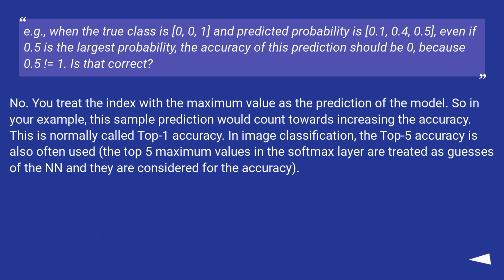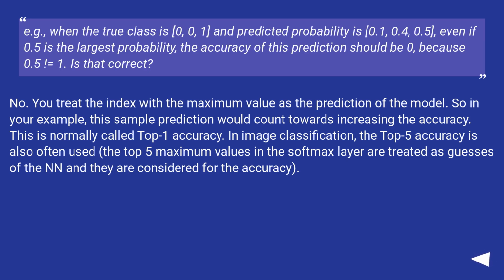Is that correct? No. You treat the index with the maximum value as the prediction of the model. So in your example, the sample prediction would count towards increasing the accuracy. This is normally called top 1 accuracy.